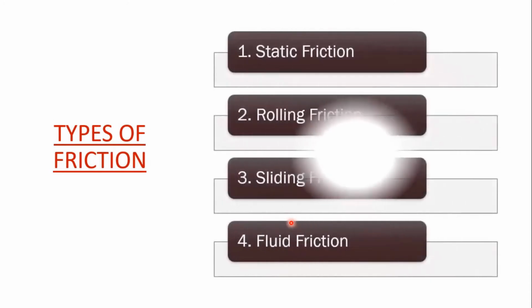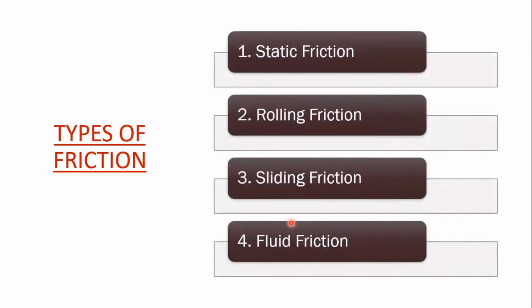Now we shall learn about types of friction. Friction is generally divided into four types. They are static friction, rolling friction, sliding friction, and fluid friction. Let us discuss one by one. What is static friction?